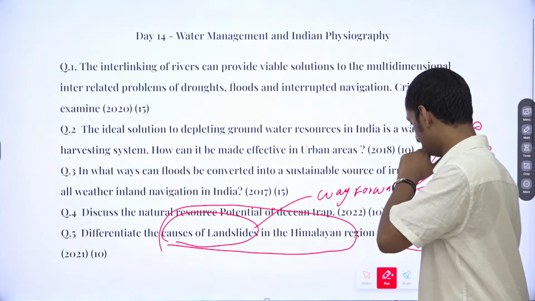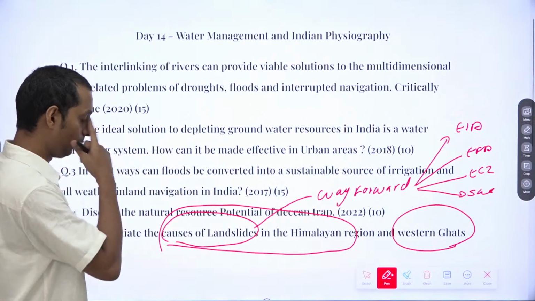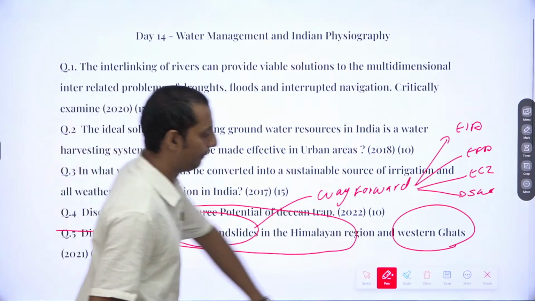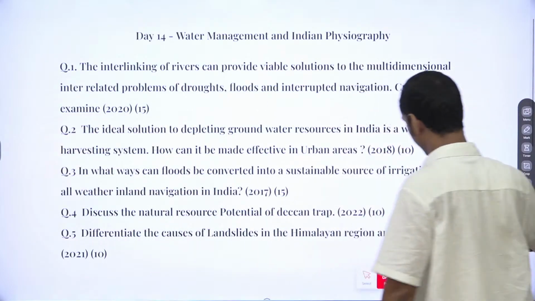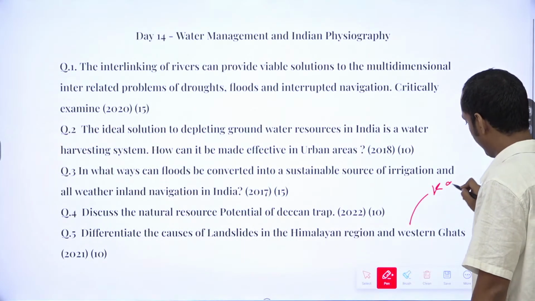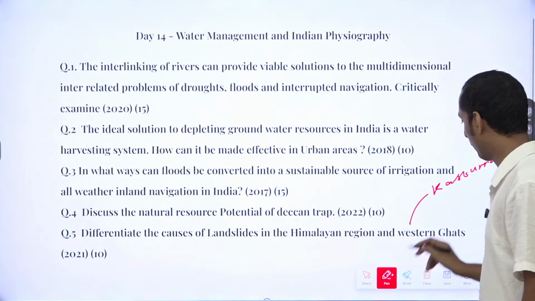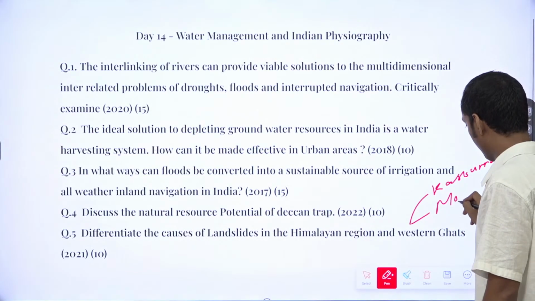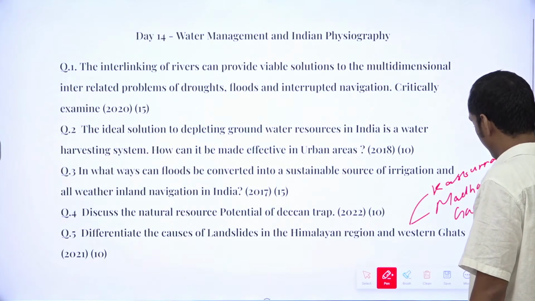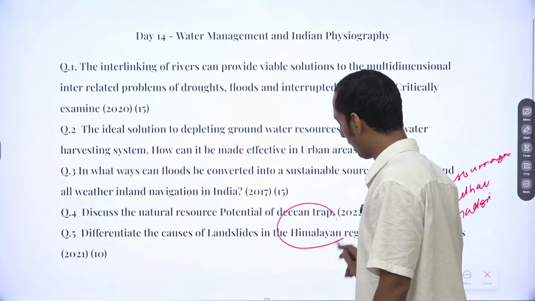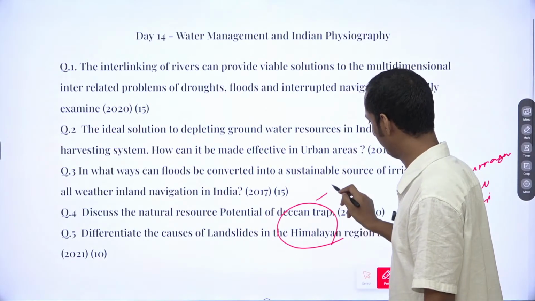And also, in case of these conclusions, the best model of conclusion would be mentioning any committee reports, okay, regarding the conservation. So in case of Western Ghats, you can provide the Kasturirangan committee report, and also the Madhav Gadgil committee report. And also in case of Himalayas, we have, I don't remember the exact name, you can Google it.